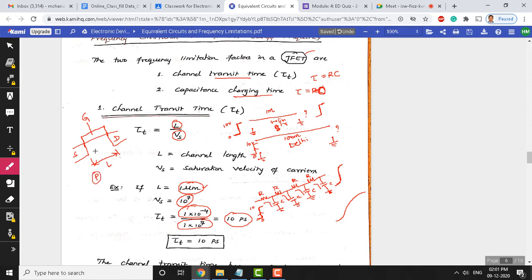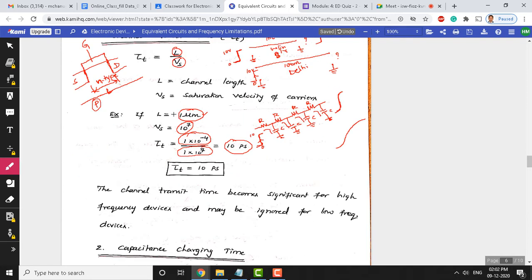If you have a look at the bottom layer here, in this N channel JFET the substrate will be of P type, so the channel is of N type. This distance is taken as capital L, the channel length, or the distance between source and drain. Now we are defining the channel transit time with reference to this distance L. That's how the formula comes: tau t is equal to L by Vs.